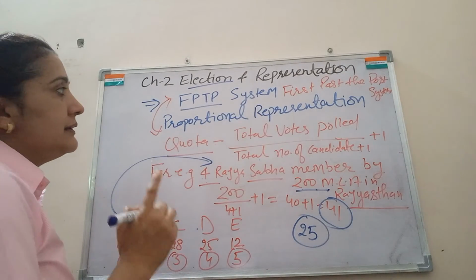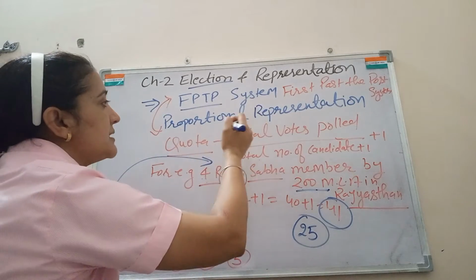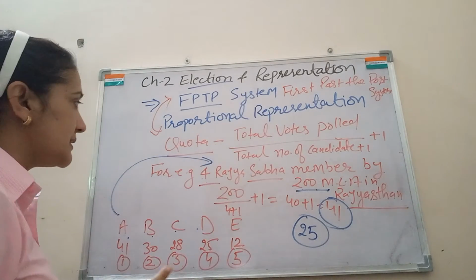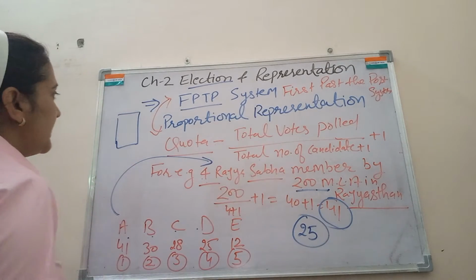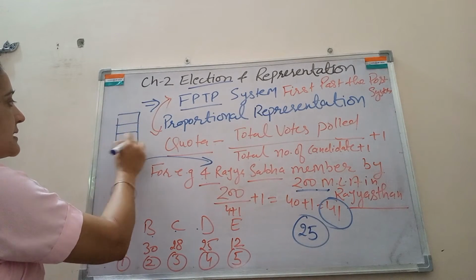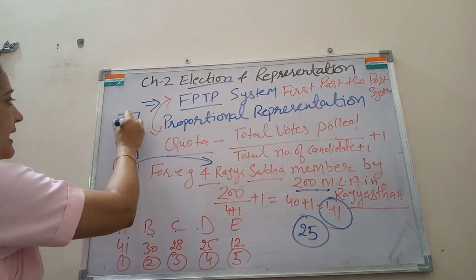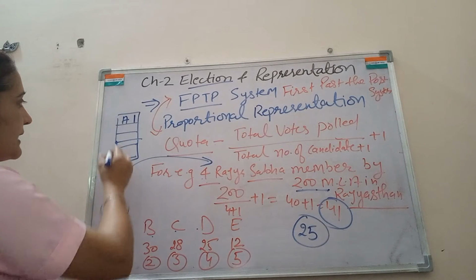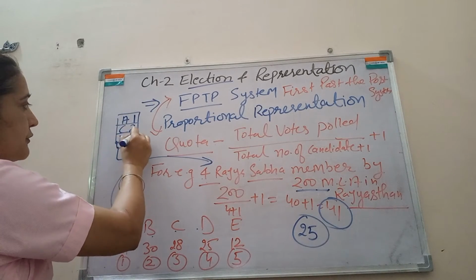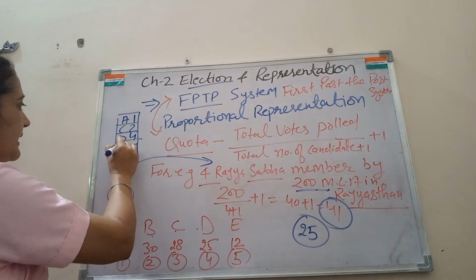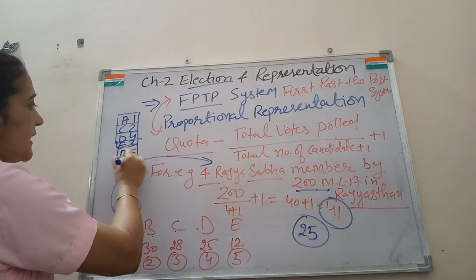Proportional representation in India is known as the proportional representation single transferable vote system. Suppose an MLA gives preferences to the 5 candidates: candidate A first preference, candidate C second preference, candidate E third preference, candidate D fourth preference, and candidate B the 5th preference.